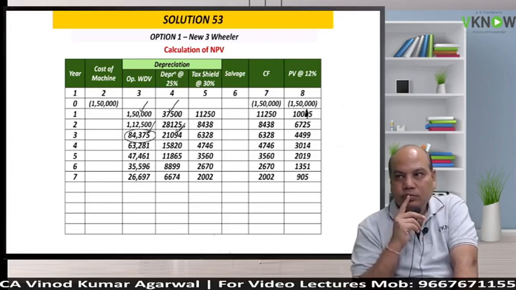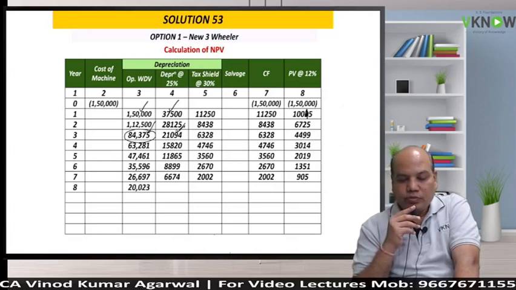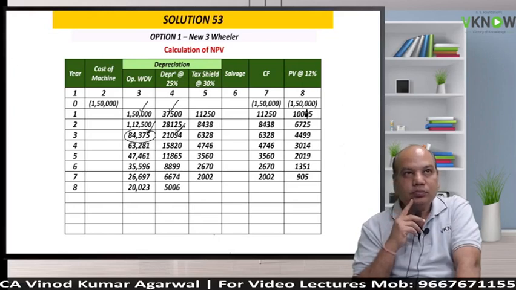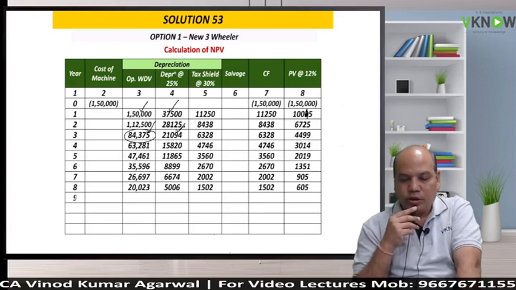905. Now it is matching with my answer. Yes. 20023 into 0.25, 5006 into 0.3, into 8th year factor, 605.